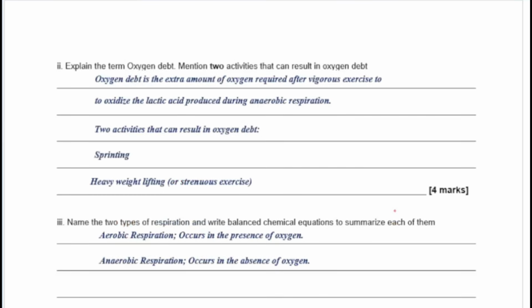All right, so having this now, oxygen debt is the extra amount of oxygen required after a vigorous exercise to oxidize the lactic acid produced during anaerobic respiration. So the activities that can lead to oxygen debt are your sprinting and your heavy weight lifting. When you are sprinting, when you are running, the rate at which the body is supplying oxygen is less than the rate at which the body is using up the energy. So the body will have to temporarily switch from aerobic to anaerobic respiration. This is what we refer to as oxygen debt.